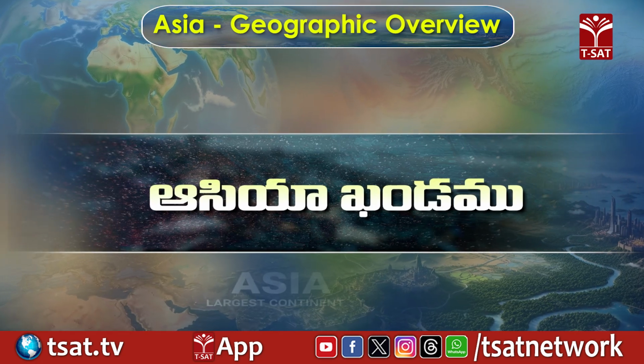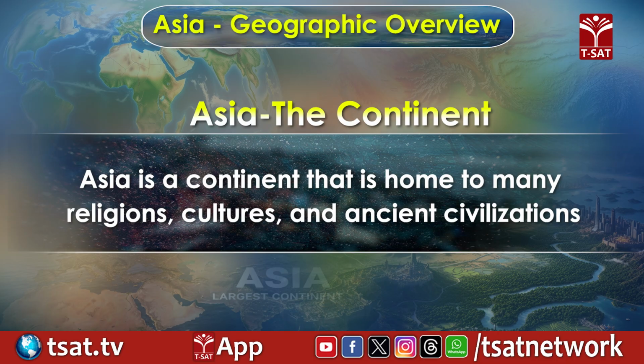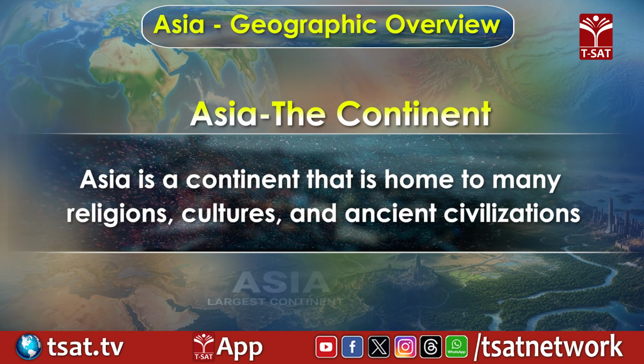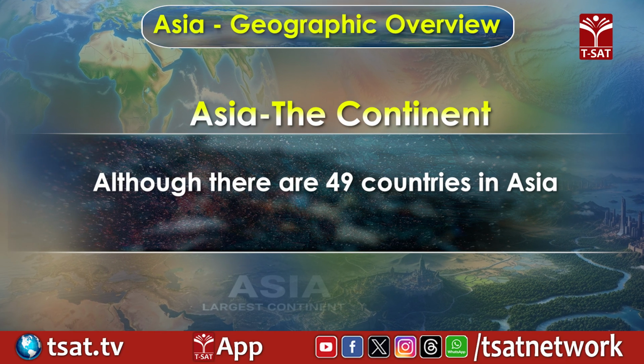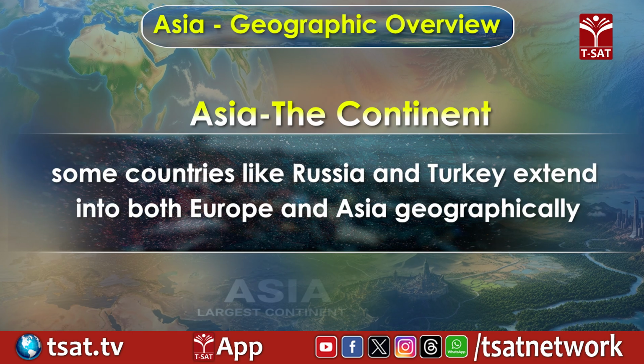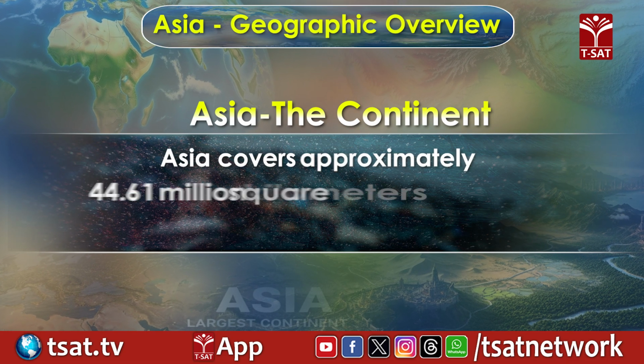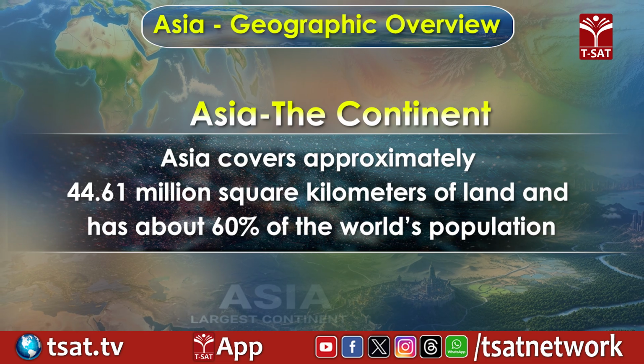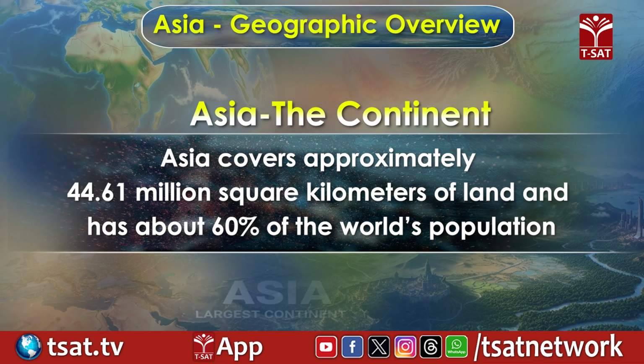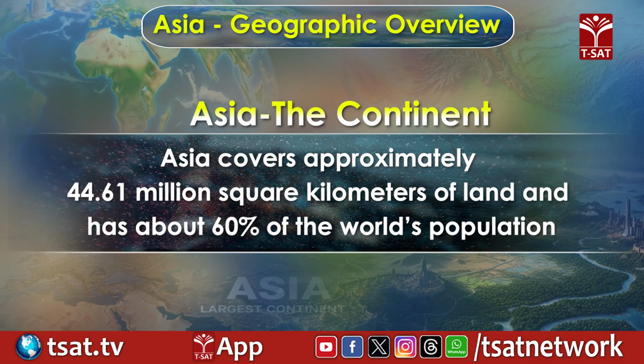Asia, the continent. Asia is a continent that is home to many religions, cultures, and ancient civilizations. Although there are 49 countries in Asia, some countries like Russia and Turkey extend into both Europe and Asia geographically. Asia covers approximately 44.61 million square kilometers of land and has about 60% of the world's population.